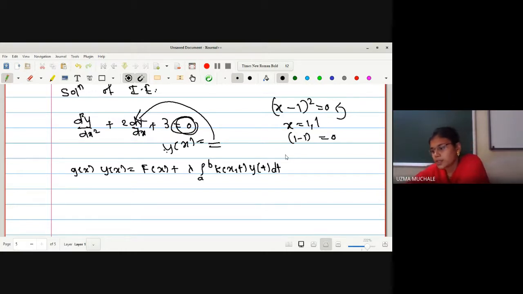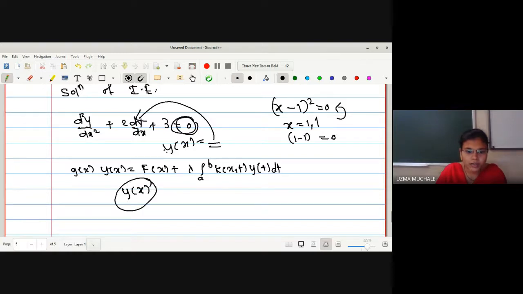Now what do you mean by a solution? Solution of integral equation is a function which when you are going to substitute in our equation, it must satisfy your equation. Okay, that means whatever the solution we are getting y of x, suppose y of x, if you got it is some function say x square, after putting this in above equation you should get that LHS should be equal to RHS.